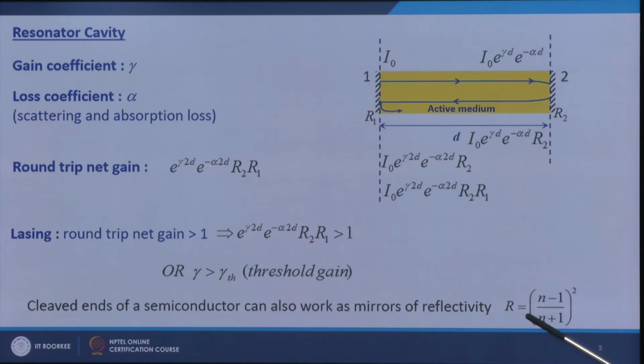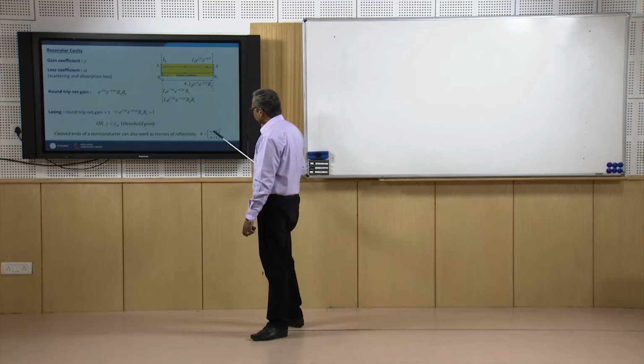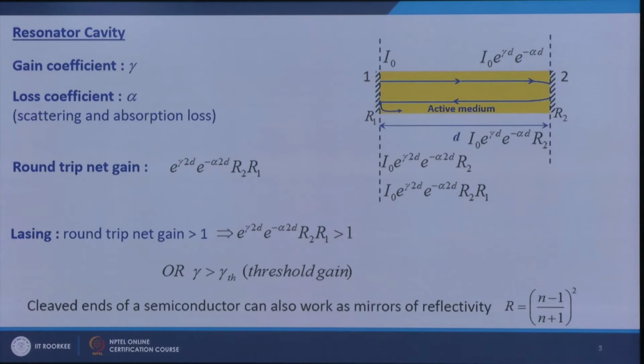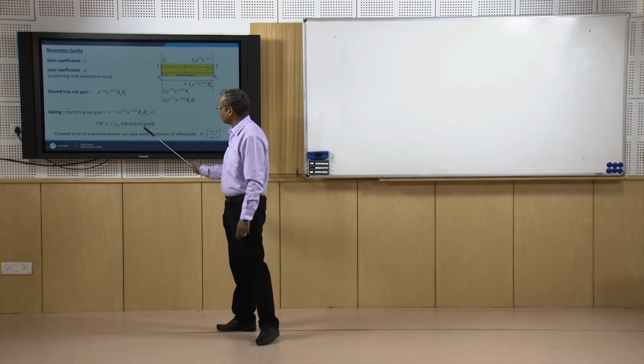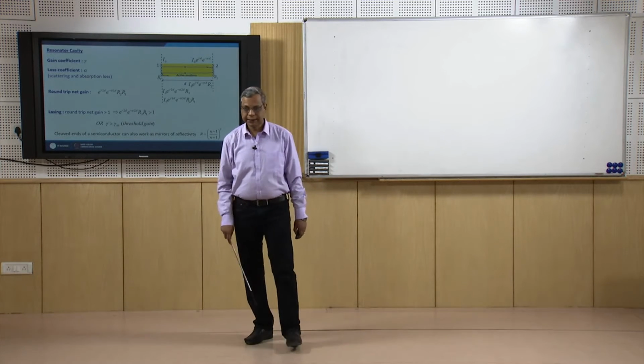So this reflection coefficient is nothing but the Fresnel reflection coefficient. This reflectivity can also provide feedback to the cavity, and if the round trip gain is greater than 1, then it will start lasing.